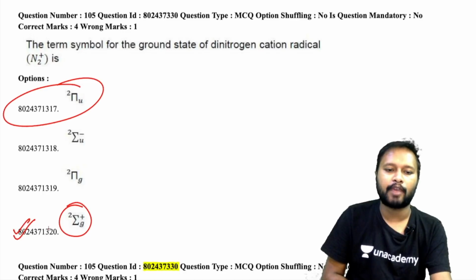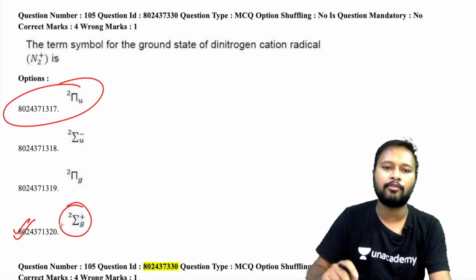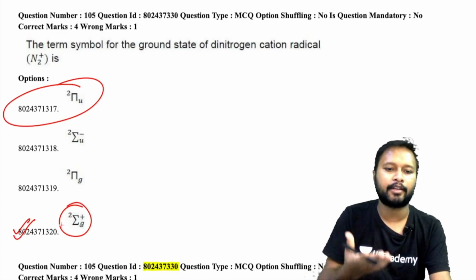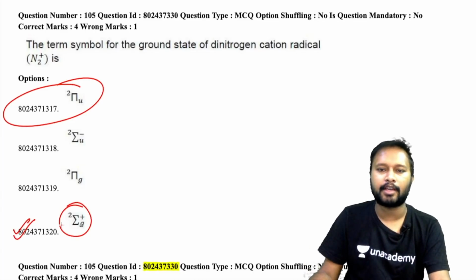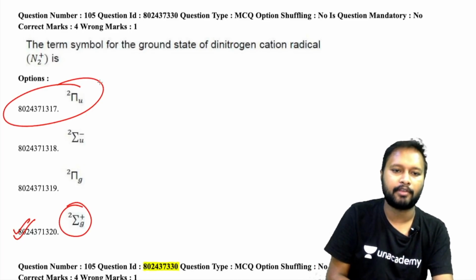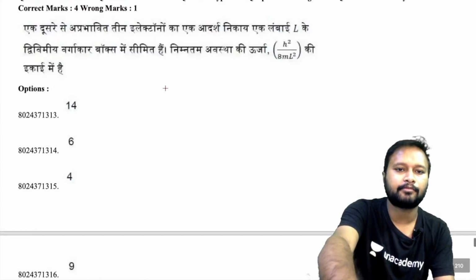N2+ is going to have this ground state. If you search on Google for the ground state term symbol for N2+, you will get 2 sigma g plus as the answer. So the answer given in the provisional answer key is wrong, and it is challengeable.